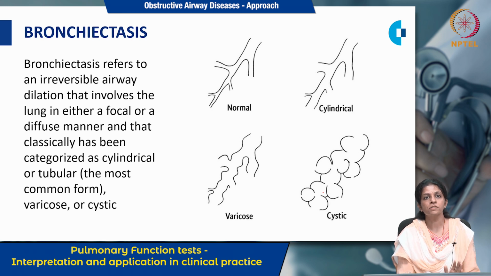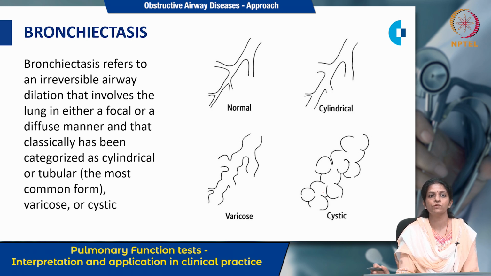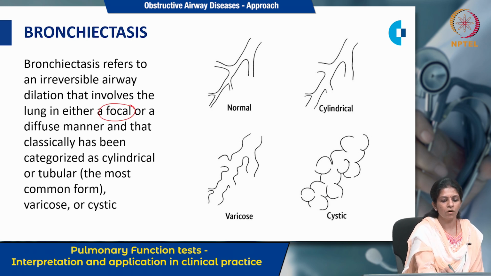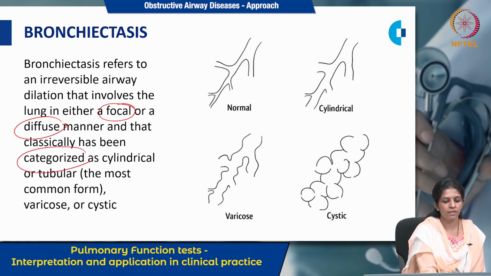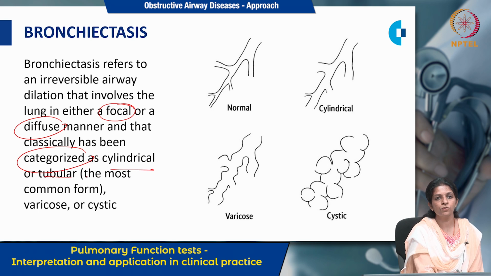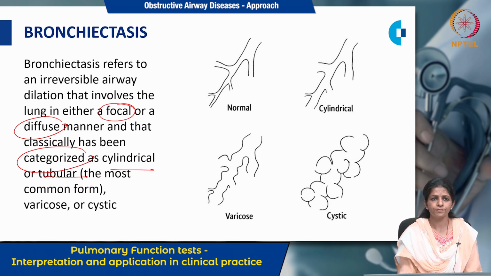Okay, so bronchiectasis refers to irreversible airway dilatation that involves the lung in either a focal or a diffuse manner. This is focal or diffuse, and that is classically categorized into cylindrical, tubular, and most commonly tubular.